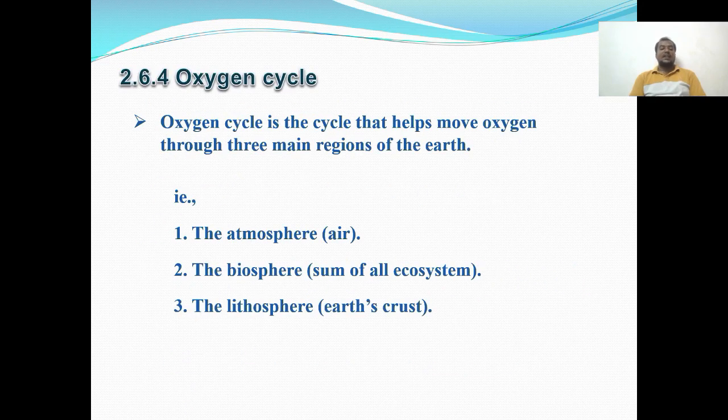Then the oxygen cycle. The oxygen cycle helps to move oxygen through three main regions. One is the atmosphere, then the biosphere, then the lithosphere. The atmosphere is called air, fully filled by air. Biosphere, the sum of all ecosystems. Lithosphere, Earth's crust.